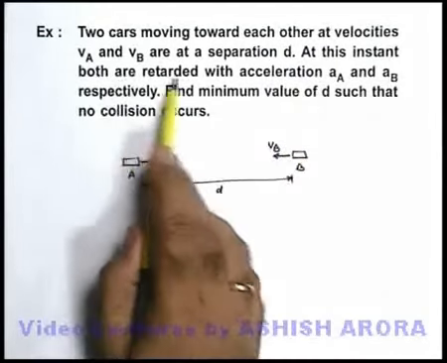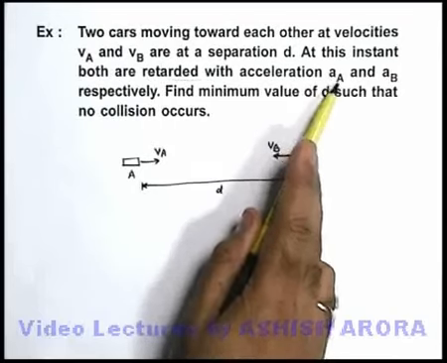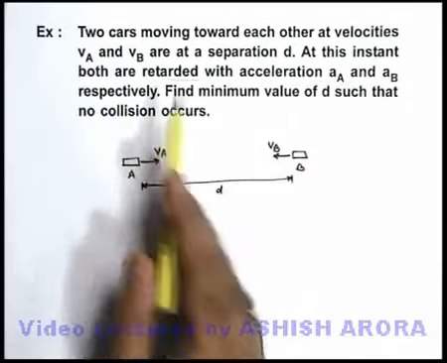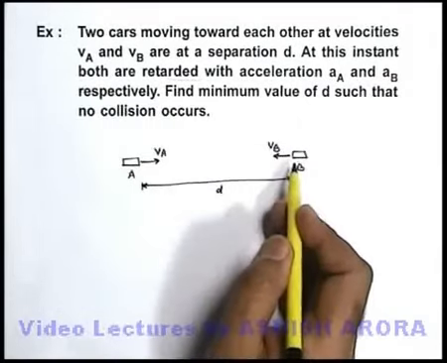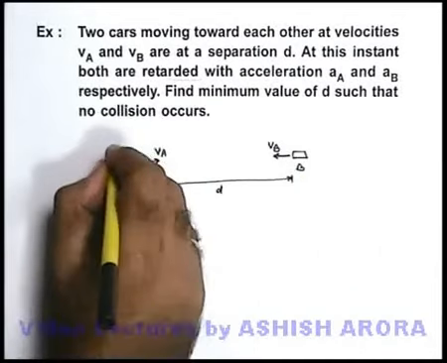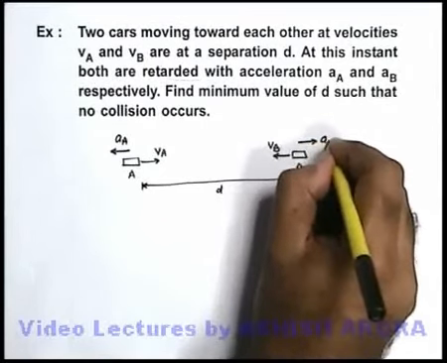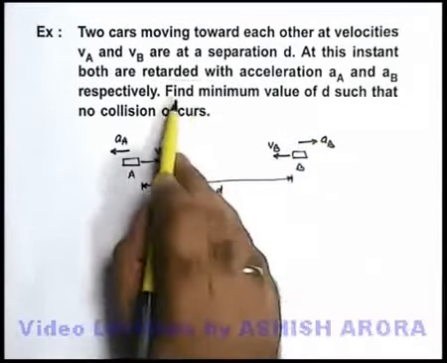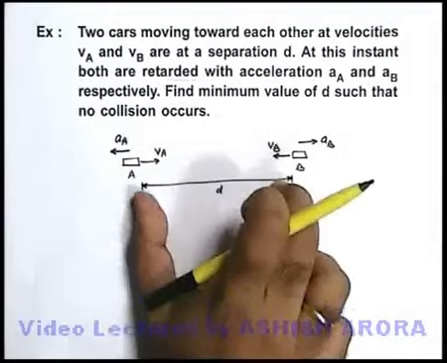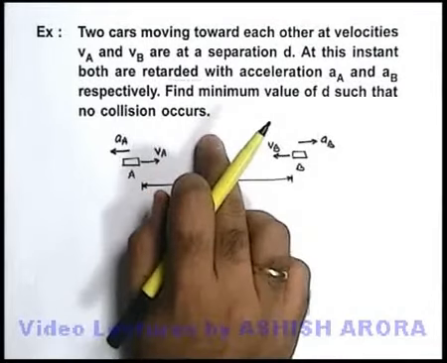At this instant, both are retarded with accelerations AA and AB respectively. Say, for example, both the drivers apply their brakes. We are required to find the minimum value of D such that no collision occurs.